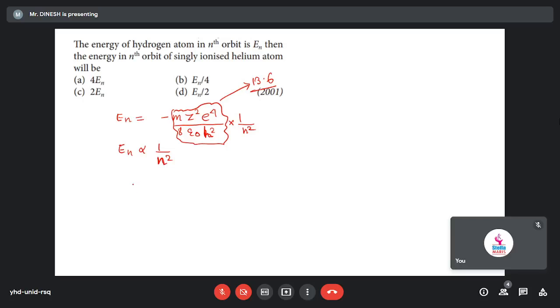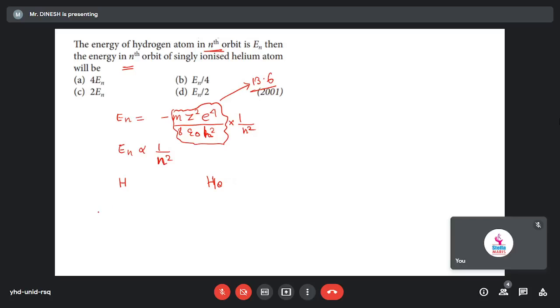Now here I am writing two atoms we have, right? Hydrogen atom and another atom I'm considering, that is helium atom. So actually here, it will depend upon Z square also, right? It will depend upon Z also. Yes, sir. Why Z? Because see, they given the nth orbit. Both are nth orbit. That means the value of n will be same. That means n will be same, yes, sir.